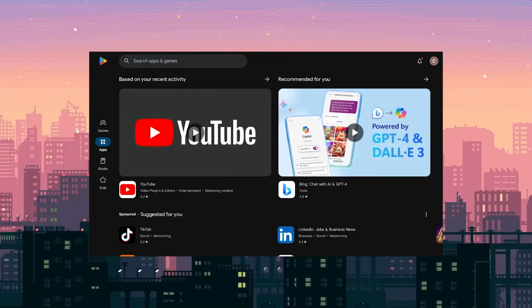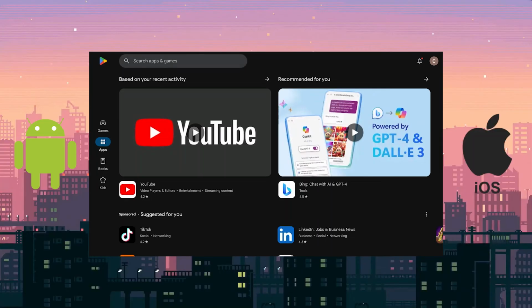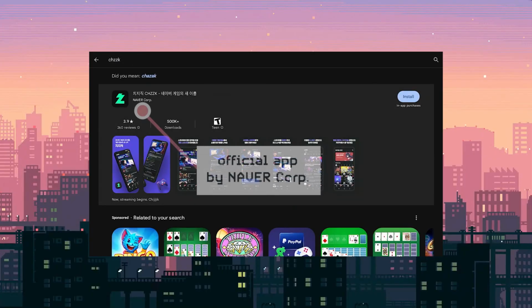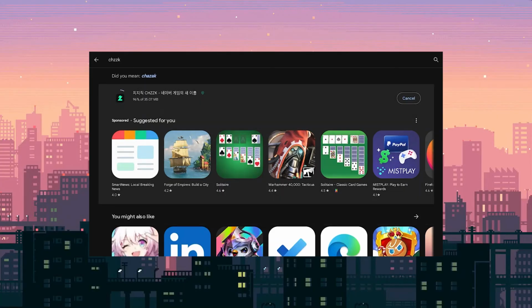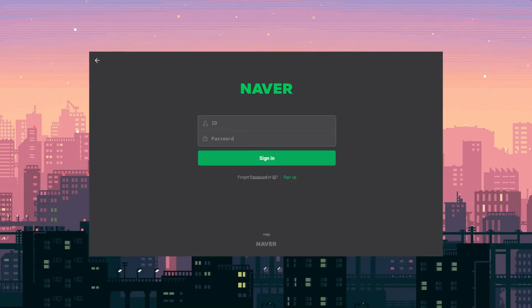I'm using Android for this tutorial, but the CHZZK app is also available on iOS. Search for CHZZK in the App Store, and be sure the app you install is the official CHZZK app from Naver Corp. Once installed, open up CHZZK, and you'll see we need a Naver ID to even use the app.